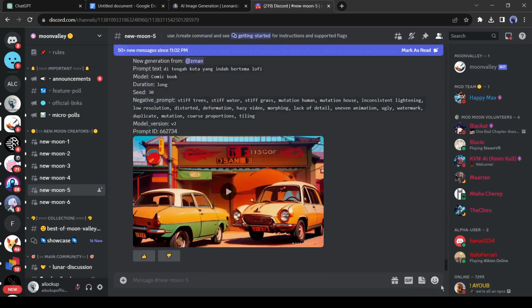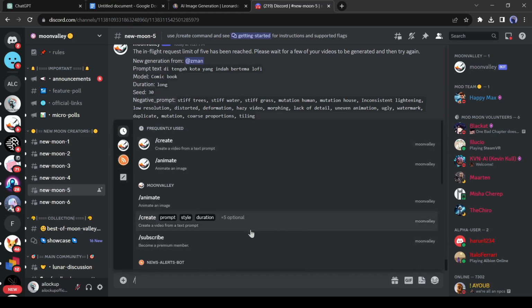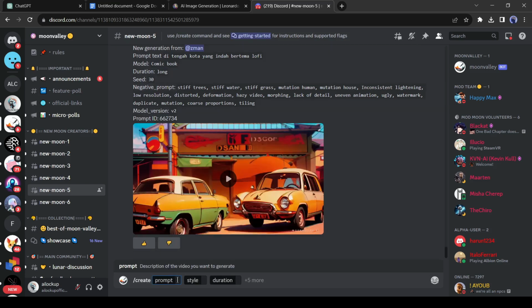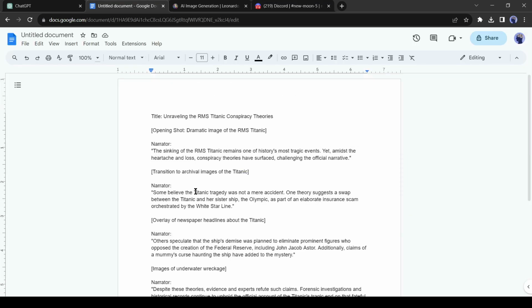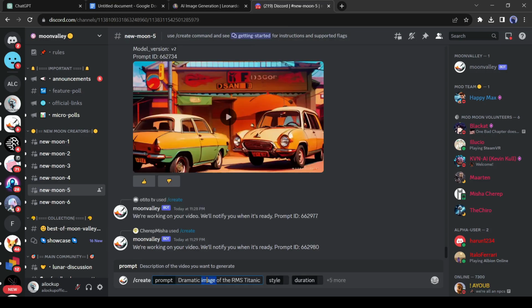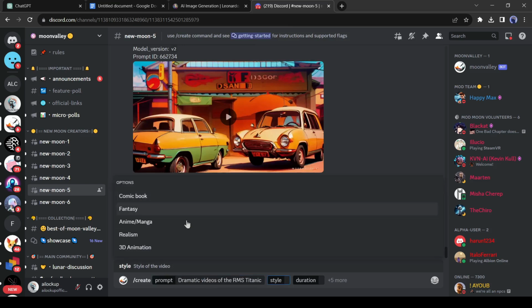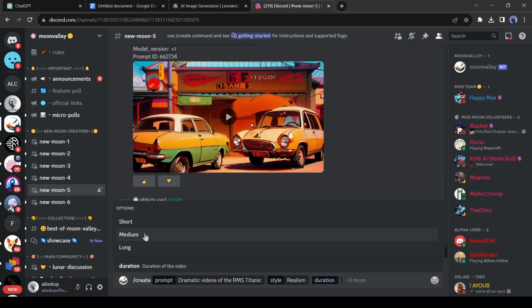Alright, after joining a channel, come to the text box and type /. Now you can see some command templates here. Select the /create option from here. After selecting the create option, enter the text prompt. I will use the scene details as a prompt. After that, select the video style. Let's select realistic.